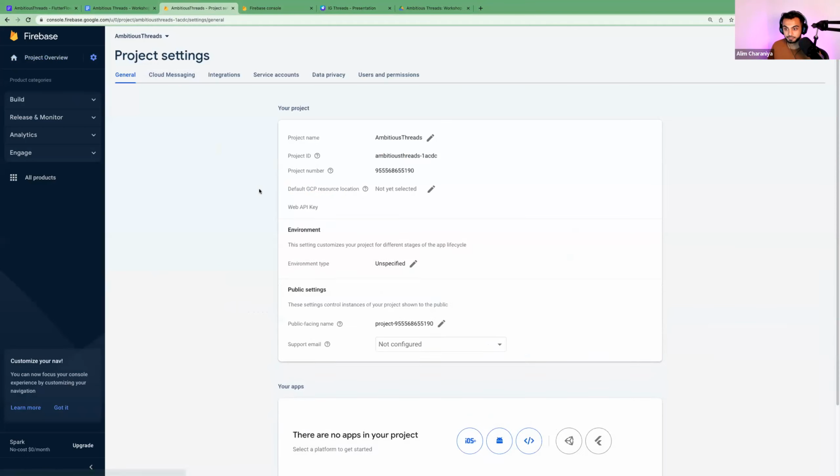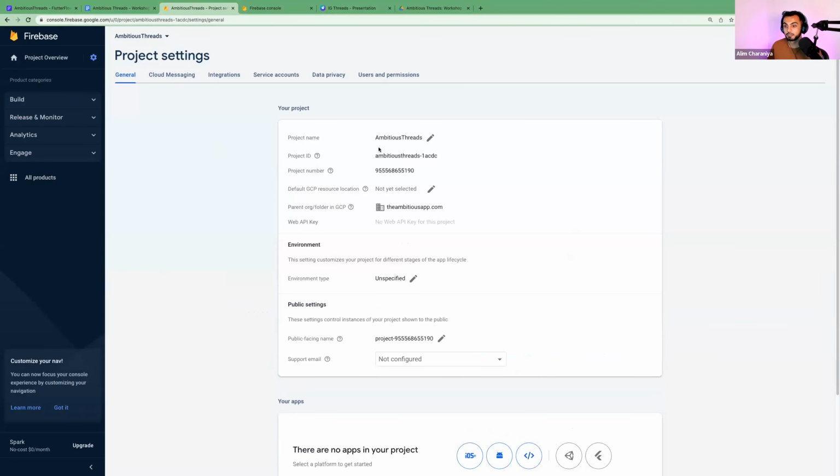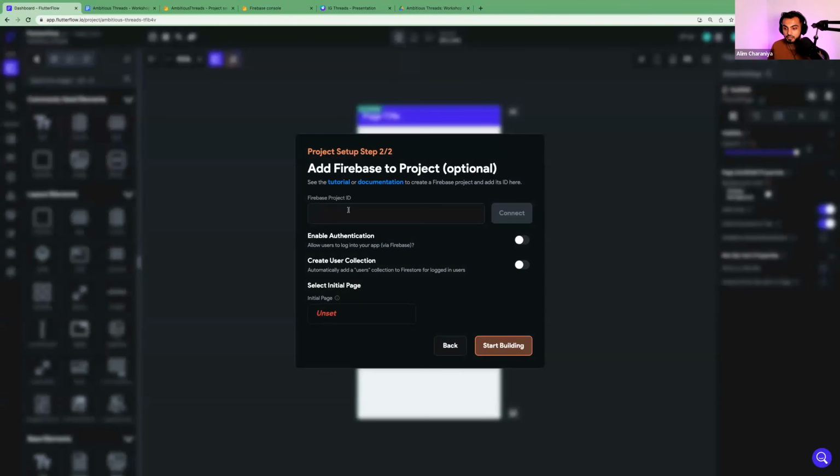Hit project settings. Okay. From here, what you need to look for is your project ID, because this is how FlutterFlow is going to know where to connect to. So I want you to copy this project ID, hit Command C or copy, depending on whatever system you're using. You can even right click and hit copy. Then go back to FlutterFlow, paste your project ID, and hit connect.